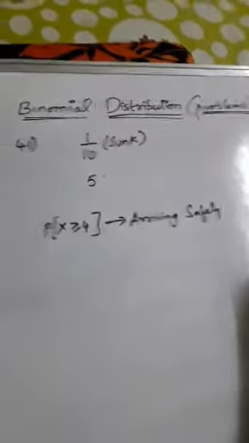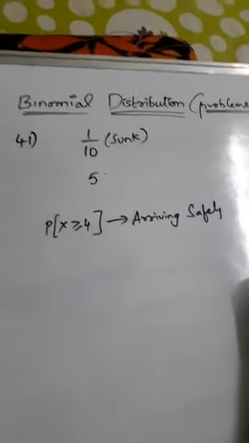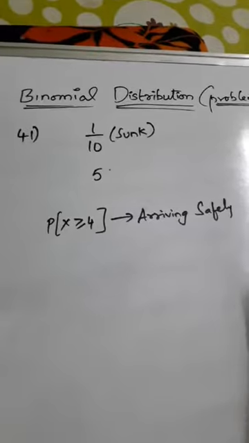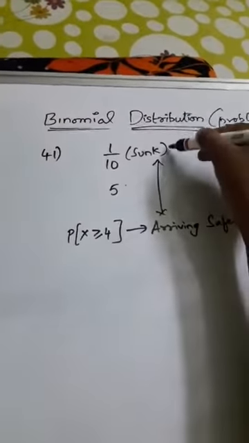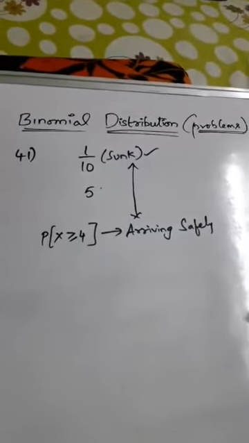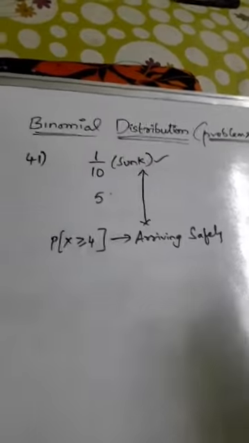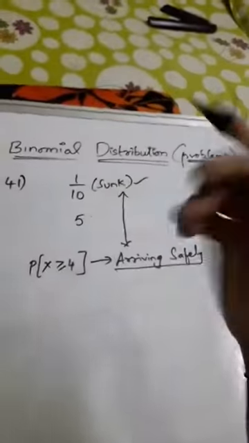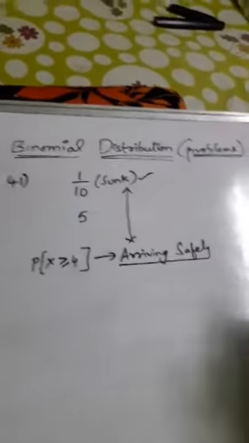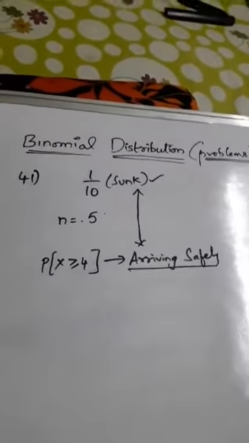Let us see question 41. 1 by 10 ships are sunk. In a random sample of 5, at least 4 are arriving safely. Here there is a contradiction. The probability is given as a ratio about sinking, I mean drowning, but the question is asked about reaching safely, arriving safely. So random sample n equals 5. This is the question, guys.